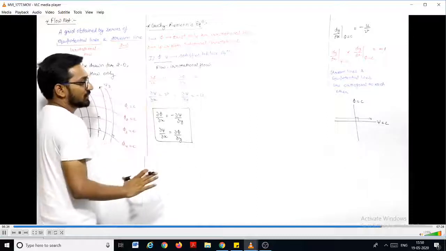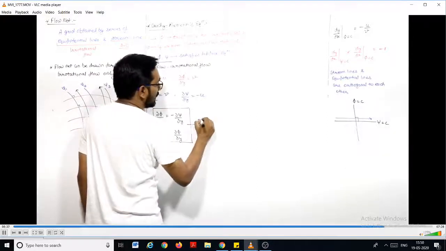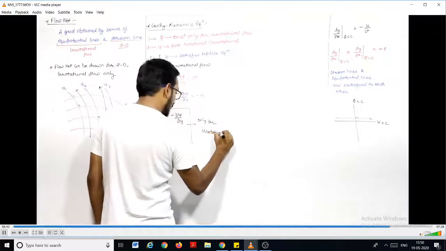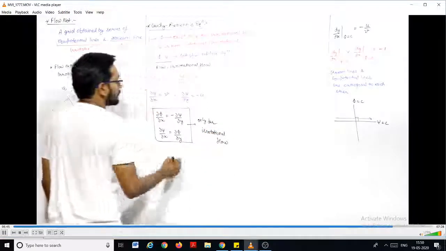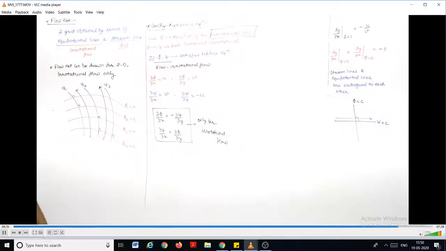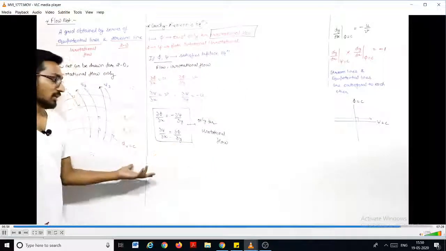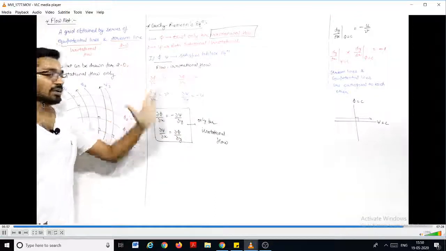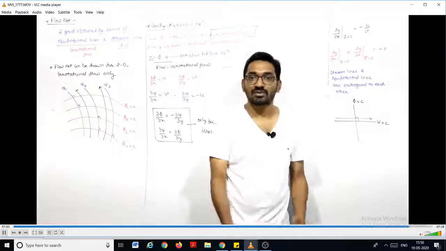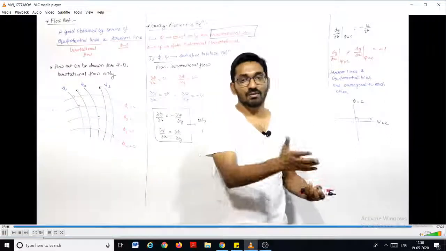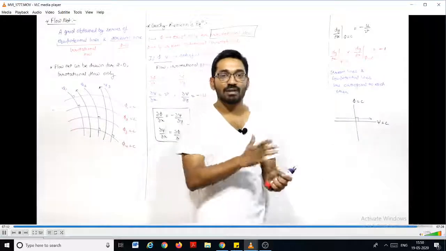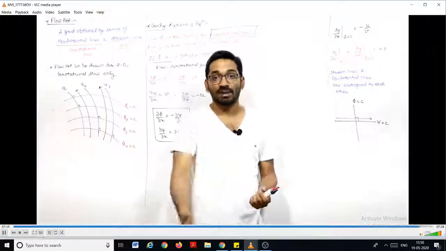Just one thing I want to say is that this equation is only for irrotational flow, because phi will exist only for irrotational flow. Phi is not possible for a rotational flow, so this equation is valid only for irrotational flow. So this is all about the fluid kinematics which I wanted to teach you in this session. This session will be followed by numericals based on fluid kinematics. After the numericals, we will go to the new chapter, that is fluid dynamics.